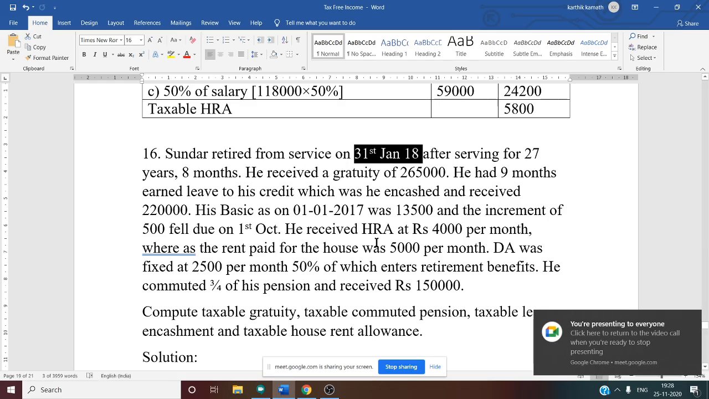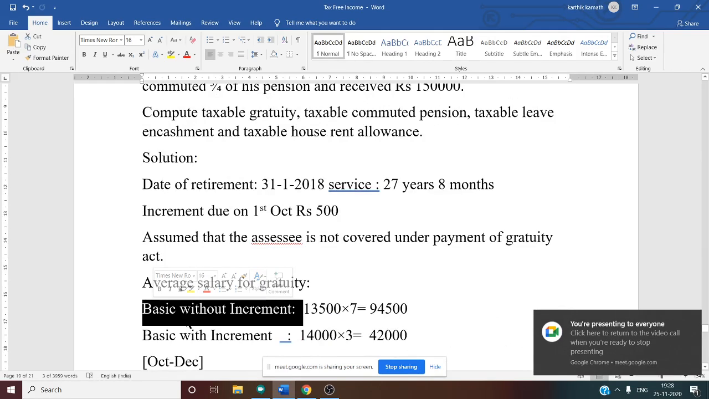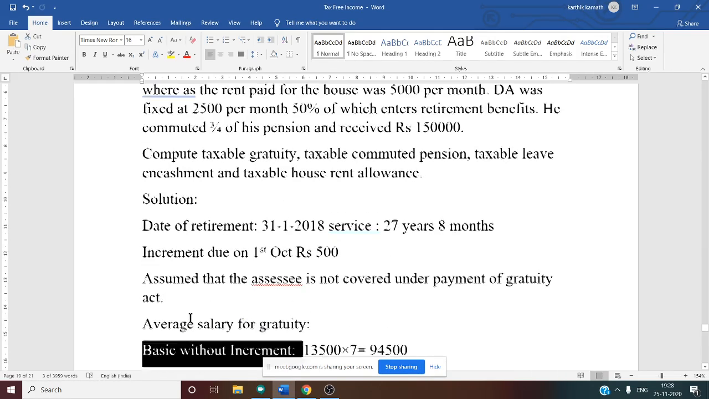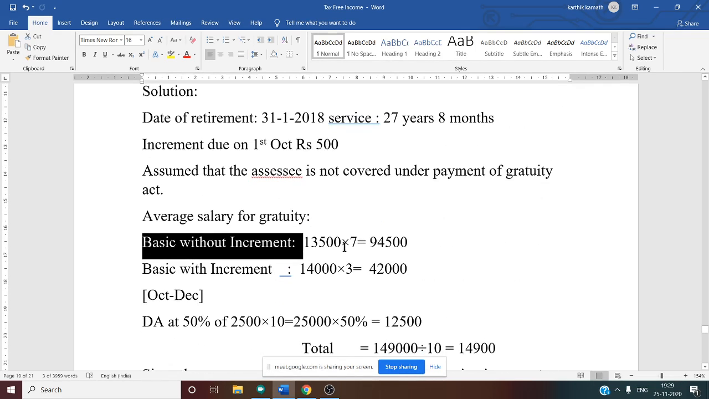So now, after knowing the last 10 months, we want to know basic without increment. So basic without increment means from March to September. How many months? March, April, May, June, July, August, September. 7 months. So basic without increment is 7 months. Now it is very clear. See this: 13,500 into 7, that is March to September, that is 94,500.